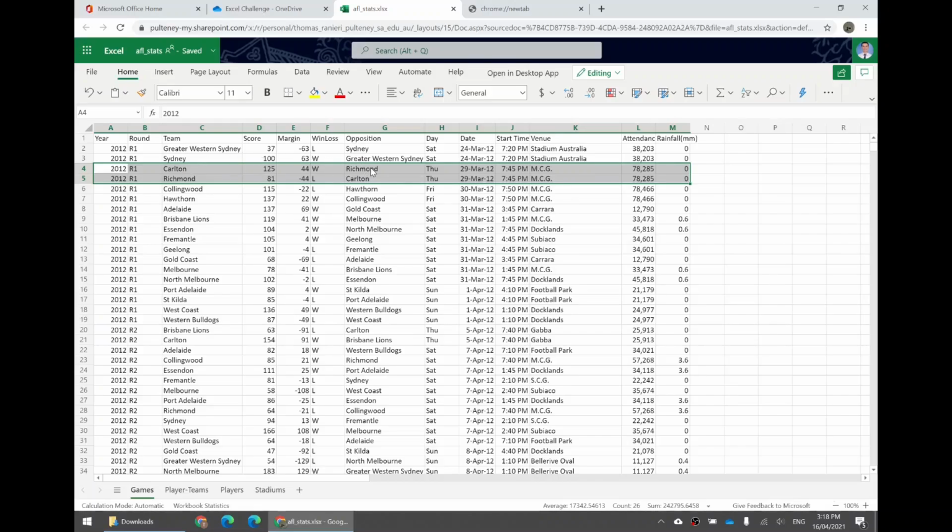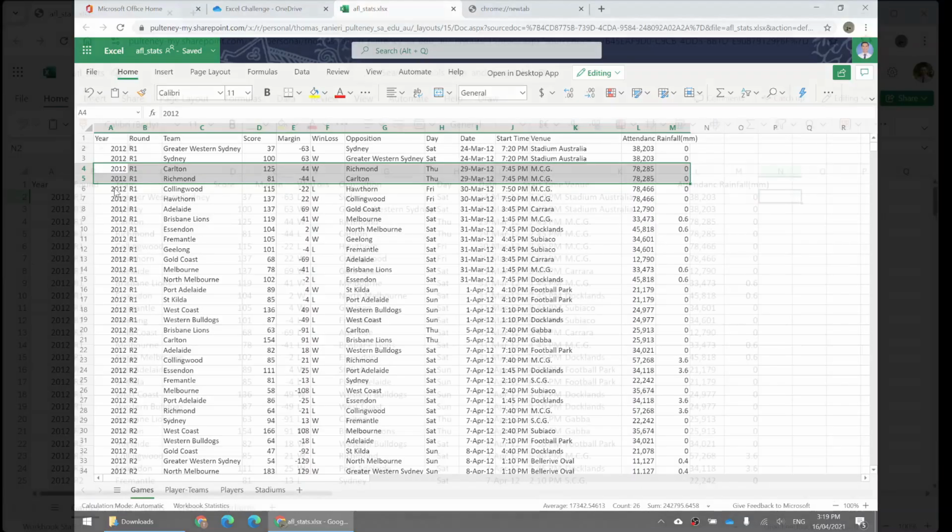Carlton played Richmond, which also means that Richmond played Carlton. The game was at the MCG. There were about 78,000 people in attendance. It was on a Thursday, a long time ago, 2012. And you can see that Richmond beat Carlton by 44 points. Richmond got 125 points. Carlton lost, as they tend to do, by 44 points. There you go. So that explains the data.